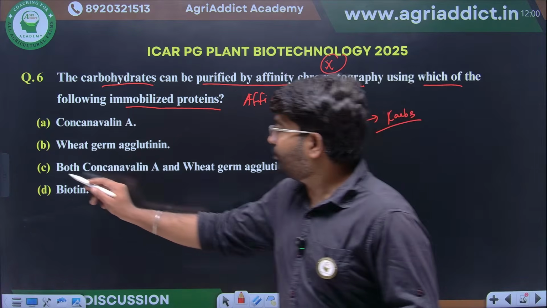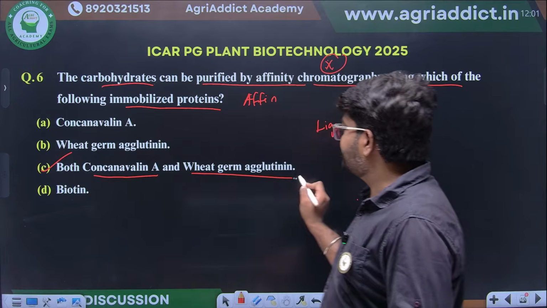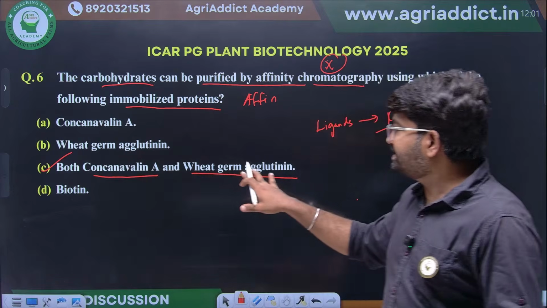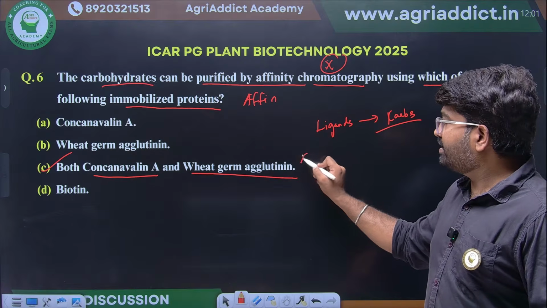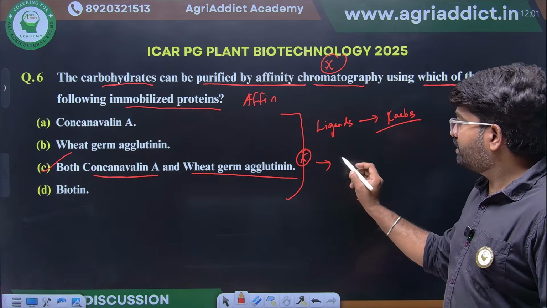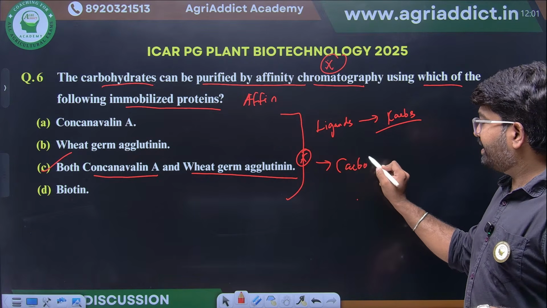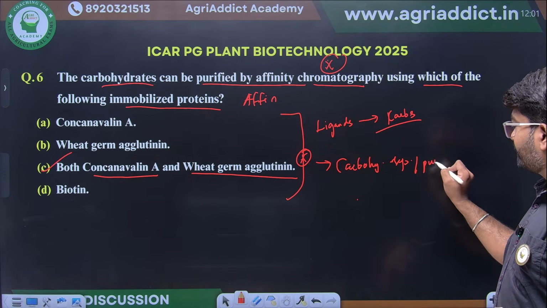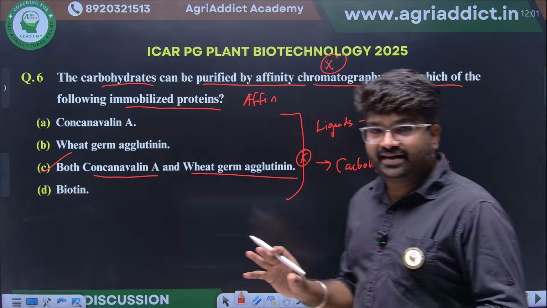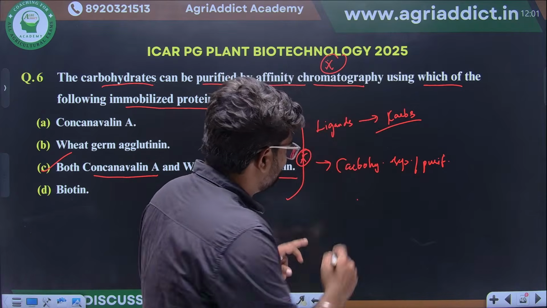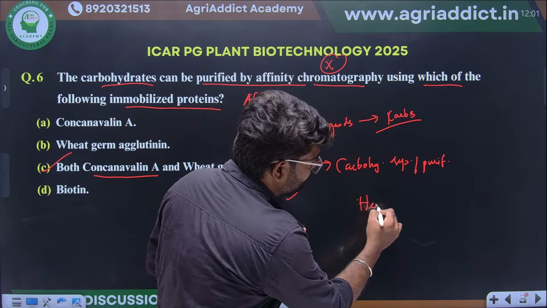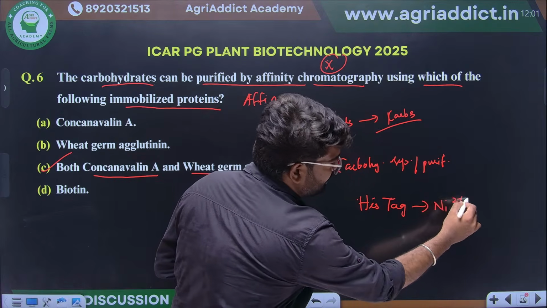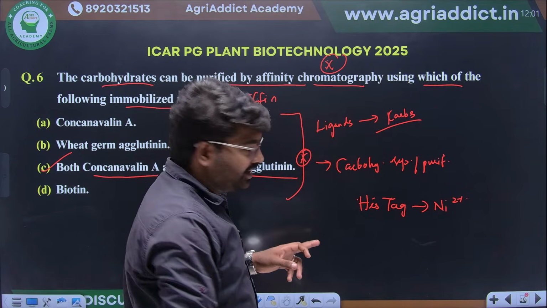Yes, both concanavalin A and wheat germ agglutinin. This is correct. They are commonly used for carbohydrate separation or purification. Histidine tags will be used for nickel purification. This is another important question.